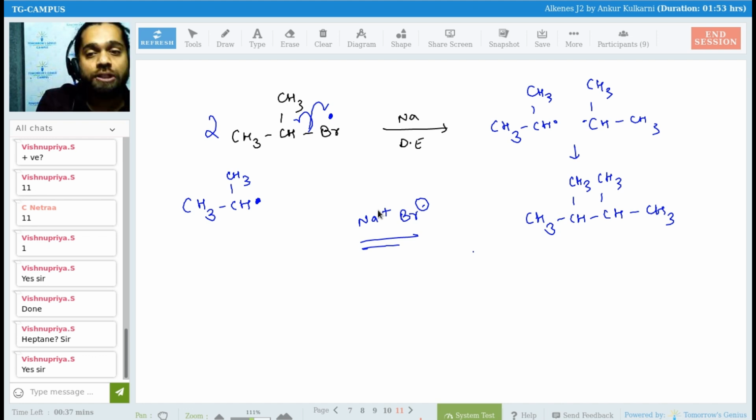Okay. Now come on, tell me the IUPAC name of this. Anil Dev. Tell me the IUPAC name of this.